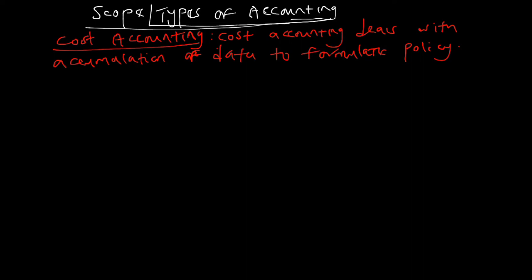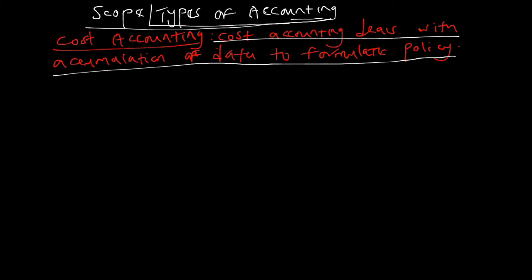Cost accounting. As I've said here, cost accounting deals with accumulation of data to formulate policy. So cost accounting just deals with everything that pertains to costs. Let me give us an illustration. We can have two different markets with different prices of goods.